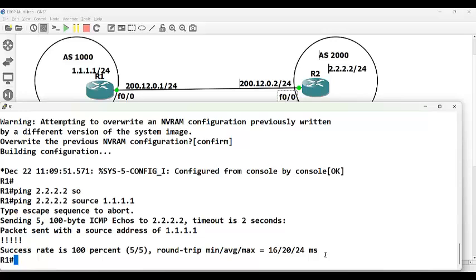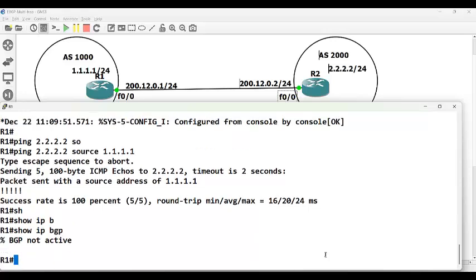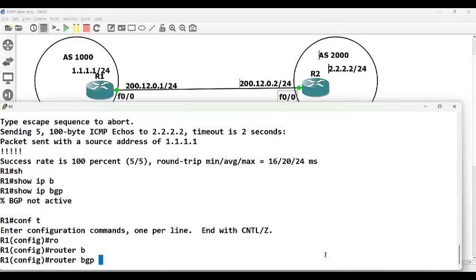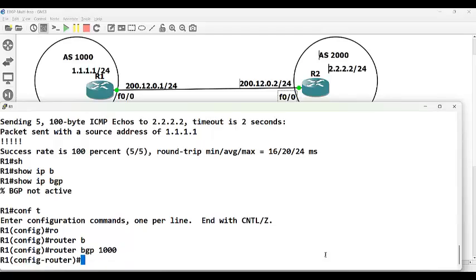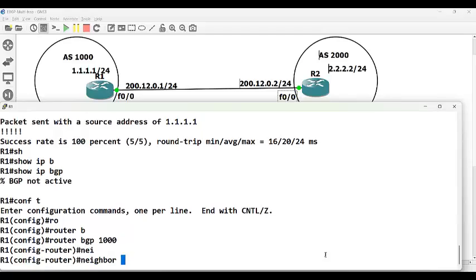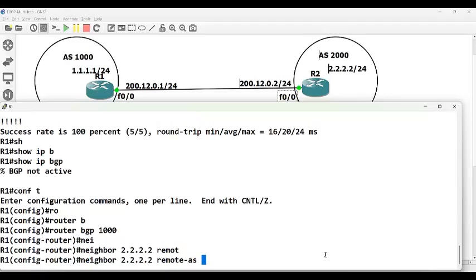As of now, we don't have any BGP. Show IP BGP. BGP is not active. I'm going to say router BGP 1000. And I've got a neighbor. It is not 200.12.0.2. It is 2.2.2.2, remote AS 2000.